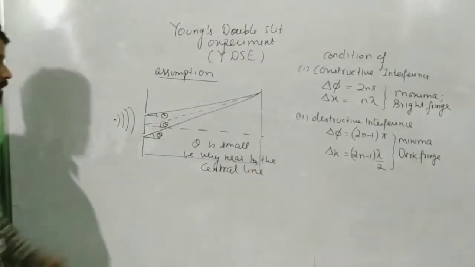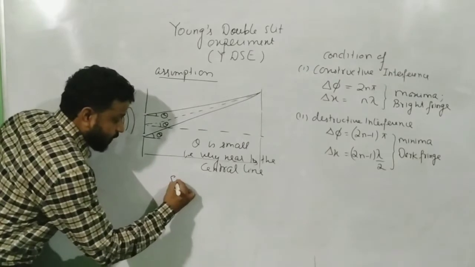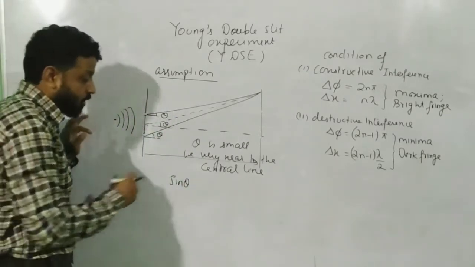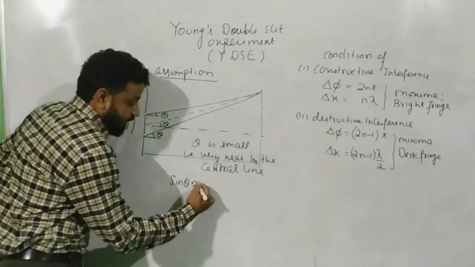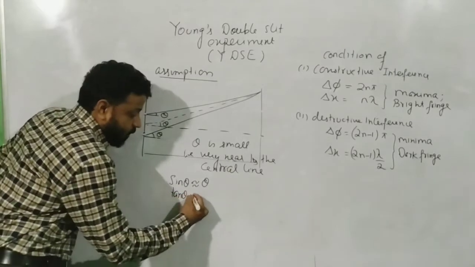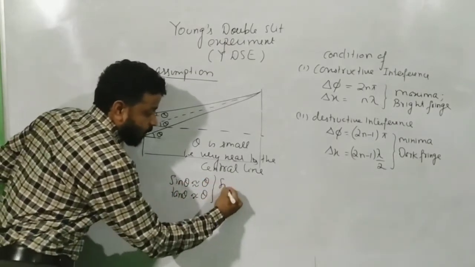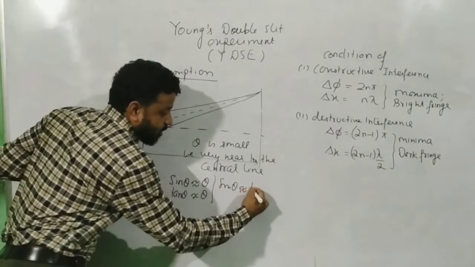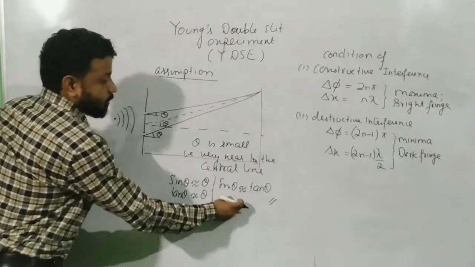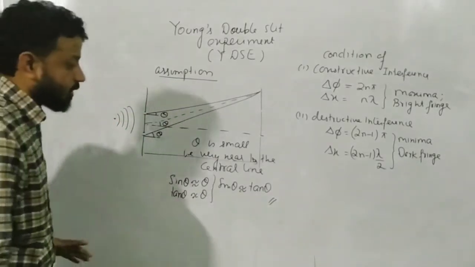When theta is small, if you remember this concept which we discussed in earlier topics like simple harmonic motion, you can write sin theta almost equal to theta. You can also write tan theta almost equal to theta. That means for a small angle, sin theta is almost equal to tan theta. This is the approximation we are going to use in the derivation.